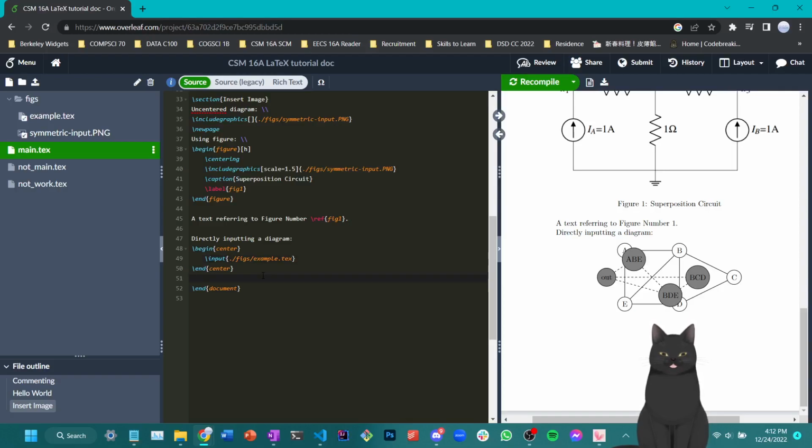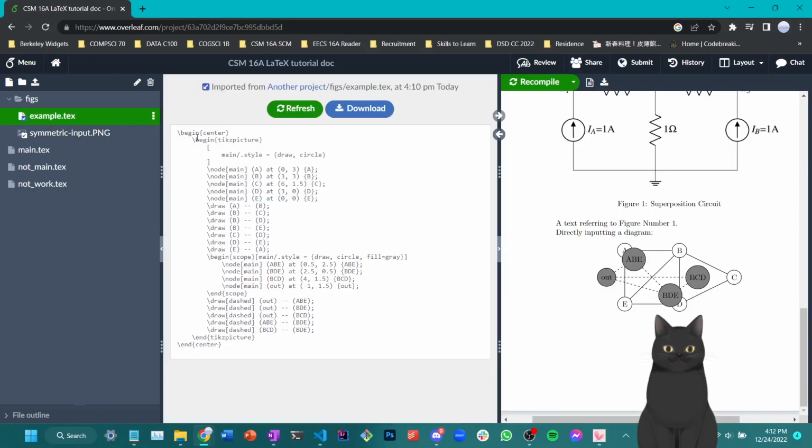So as you can see, I have successfully inputted a diagram that shows the concept of duality in CS 70. If that sounds like a riddle to you, don't worry. It also sounds like a riddle to me, despite having taken CS 70. But anyways, this is a graph that is directly written in the LaTeX language. Pretty cool.